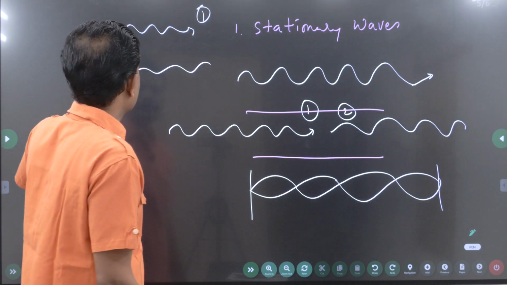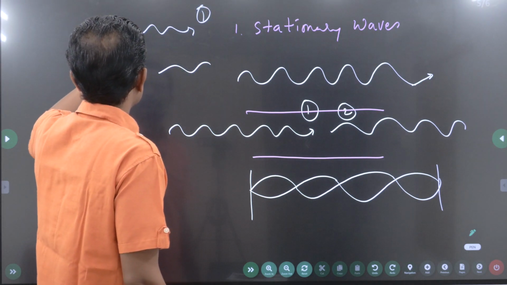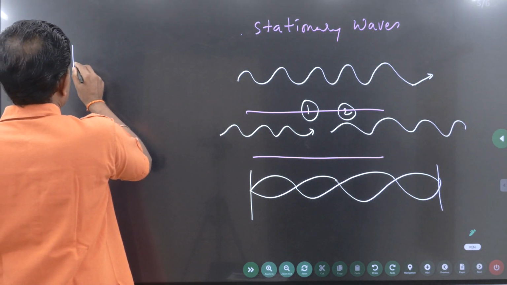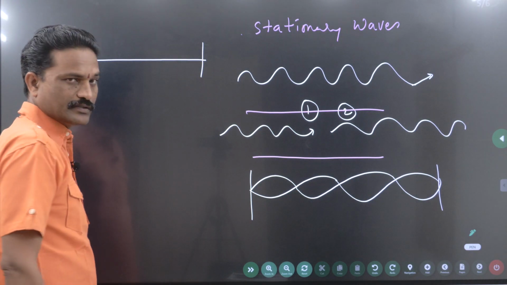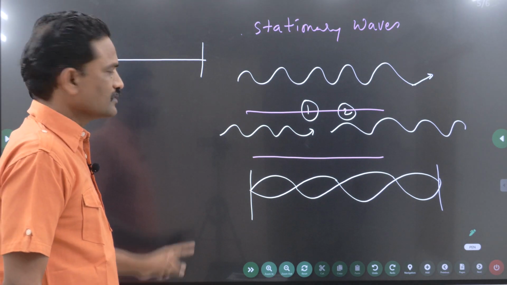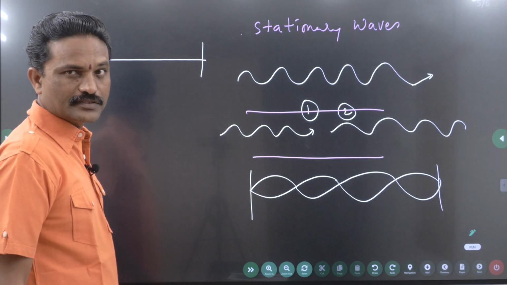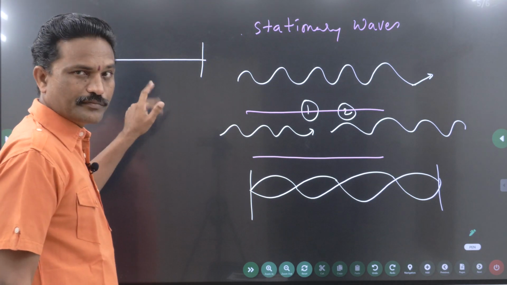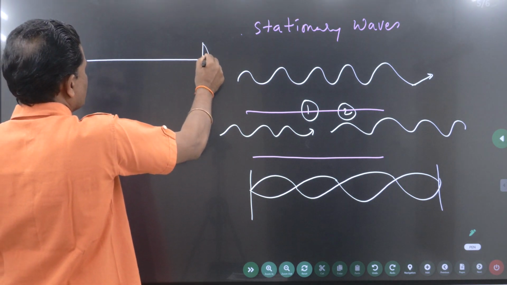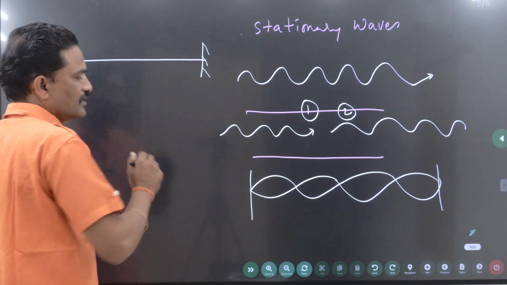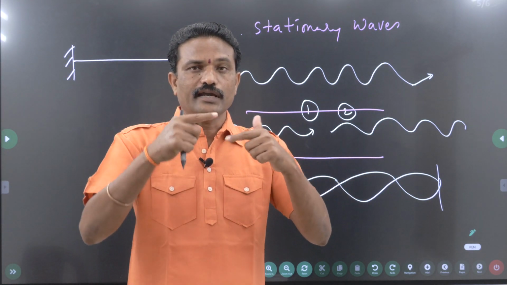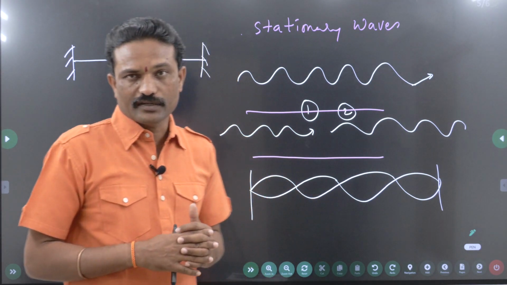The best way to get a stationary wave is, you fix a thin wire between two fixed walls or fixed points. This is called a stretched wire or a string. Just pluck it in the middle, then one wave is produced and gets reflected, another wave is produced and gets reflected at the other end. After the reflection, they meet.